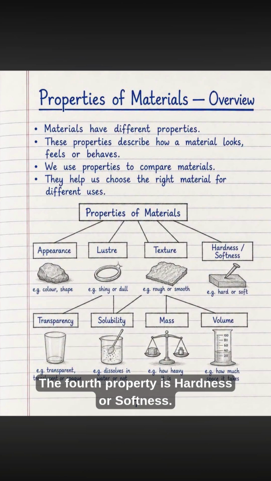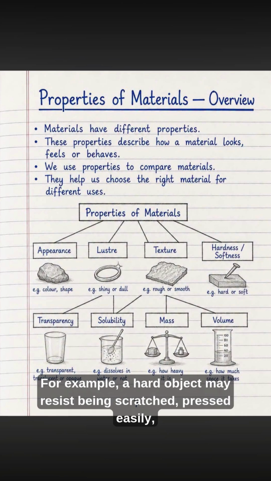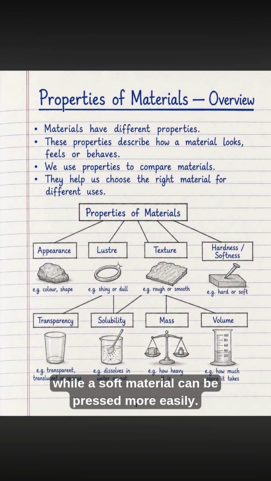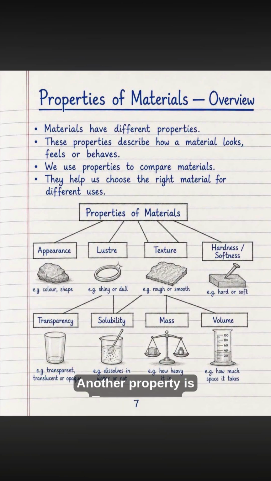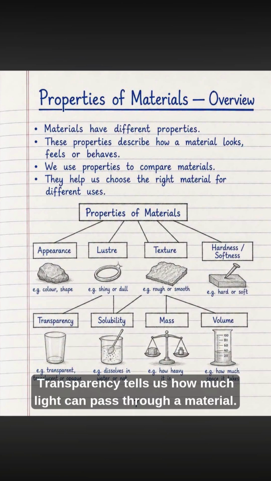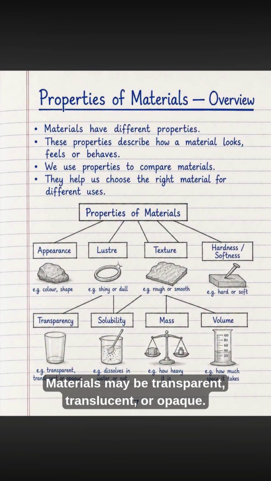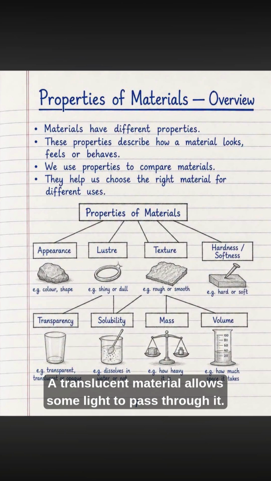The fourth property is hardness or softness. Some materials are hard, while others are soft. For example, a hard object may resist being scratched or pressed easily, while a soft material can be pressed more easily. Another property is transparency. Transparency tells us how much light can pass through a material. Materials may be transparent, translucent, or opaque. A transparent material allows us to see clearly through it. A translucent material allows some light to pass through it. An opaque material does not allow light to pass through it.